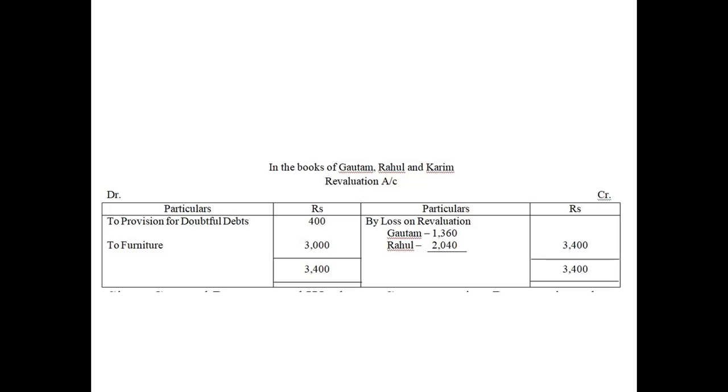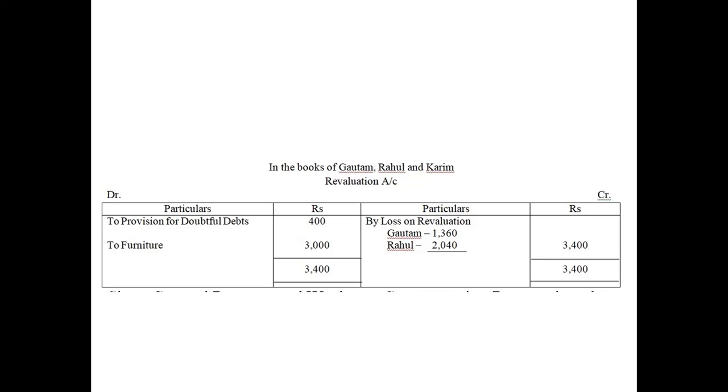So this is very simple. You can see the point number B here. Provision for doubtful debts would be raised to 20% of debtors. Now you can check here that the amount of debtors is 12,000, not 10,000. Do not see that amount.